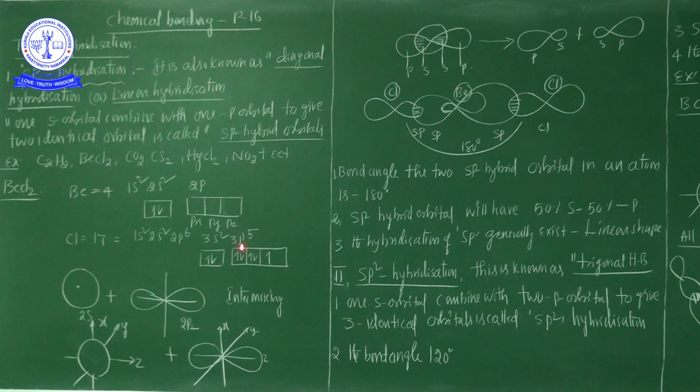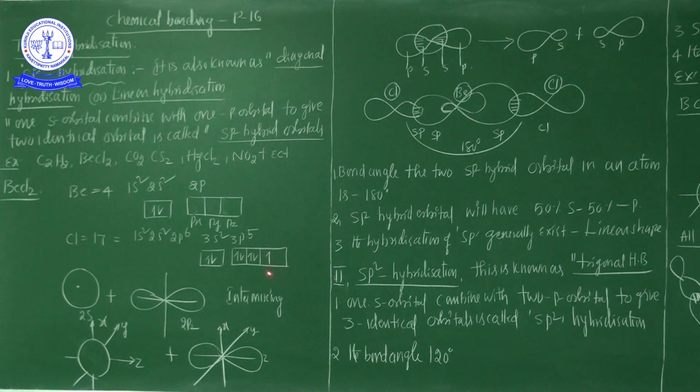According to Hund's rule, 3s2 already has paired electrons, and in 3p5 there are 5 electrons distributed in 3 sub-energy levels: px, py, pz. Px and py have paired electrons, but the pz orbital has only one unpaired electron. Chlorine has 7 valence electrons in total, and out of the 7, one unpaired electron is present here.